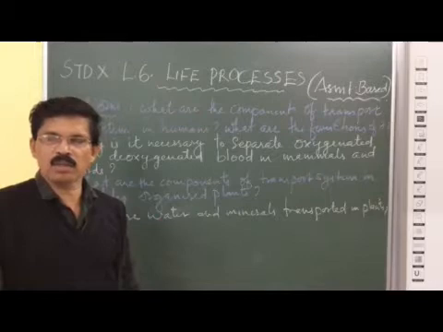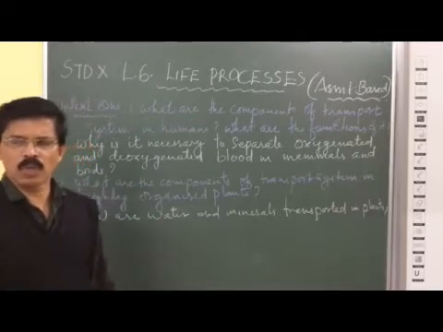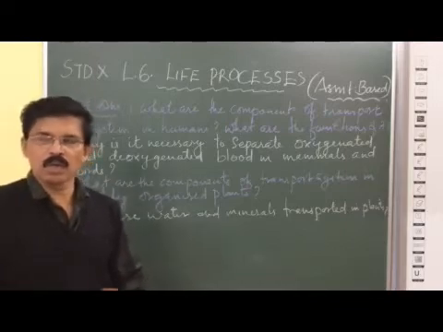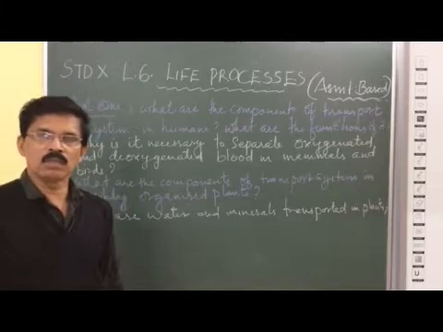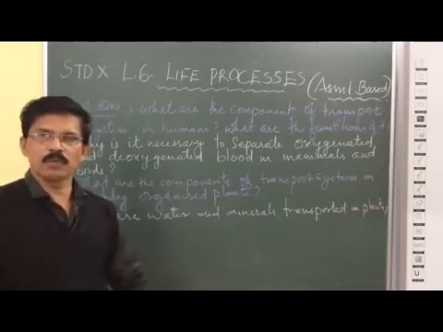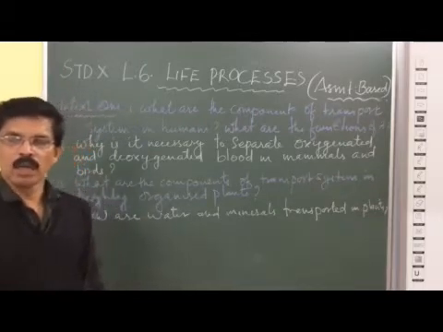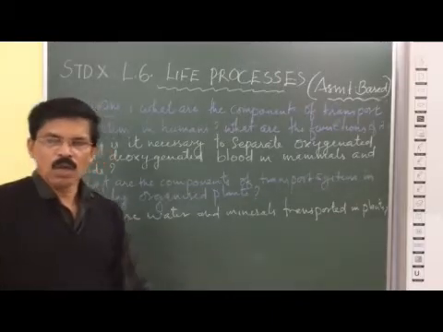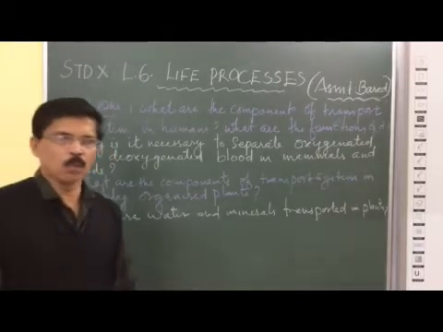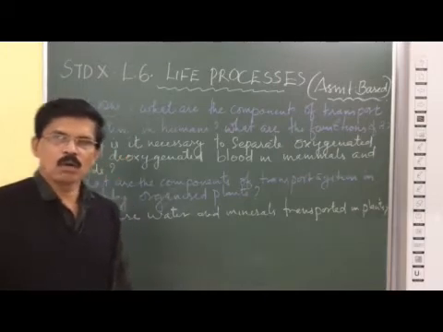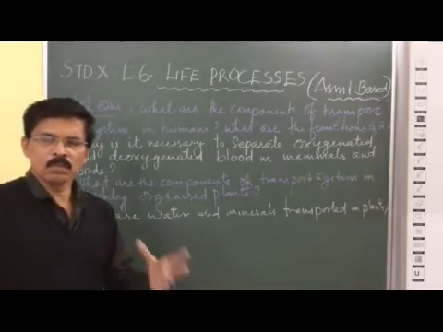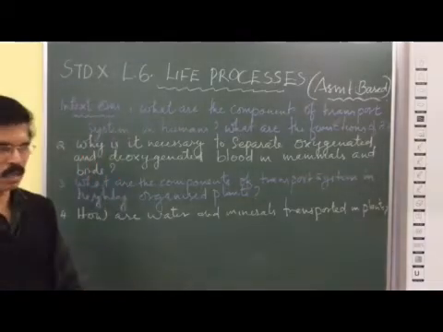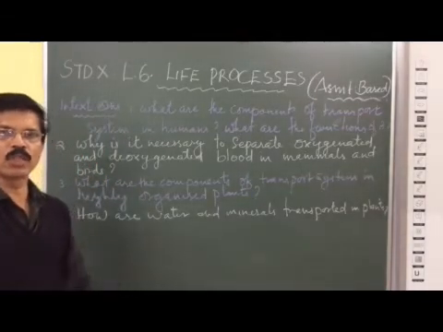So we can understand that the blood from the left atrium, left ventricle goes to all body parts and comes back to the right atrium. This type of circulation we call systemic circulation. So the heart pumps the blood in both directions, that is oxygenated blood in the left hand side direction and carbon dioxide rich blood in the right hand side direction. Okay, this is the function of the heart.